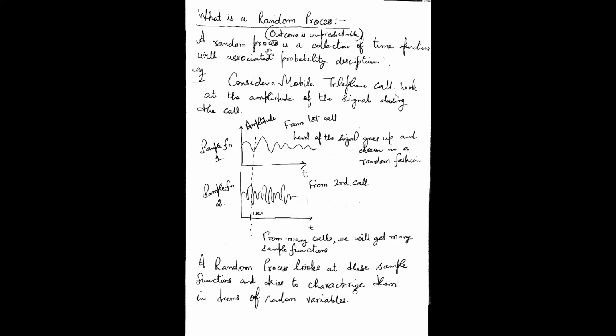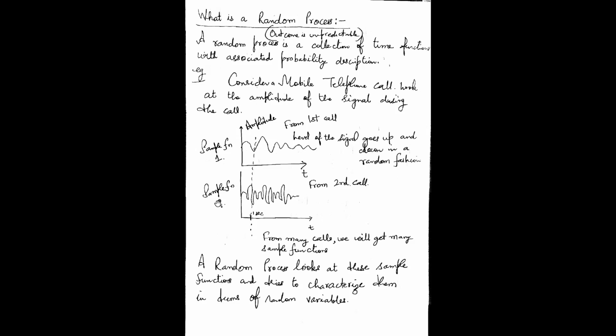In my definition of random process, it is a collection of time functions. So this is sample function one or time function one. Now let us analyze the variation of the amplitude with respect to time for the second call. The variation is there because in mobile communication, let's say you are also moving. The location of the mobile is also moving. Because of that, the amplitude variations may be different.